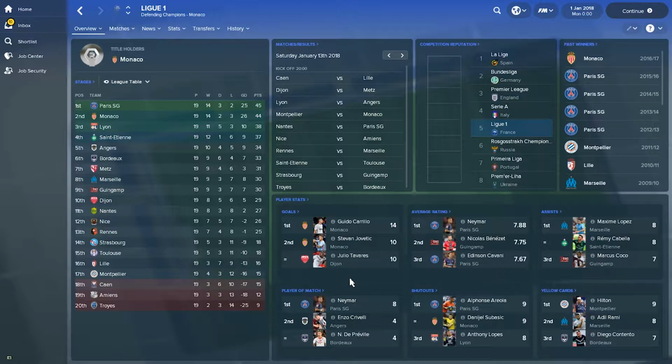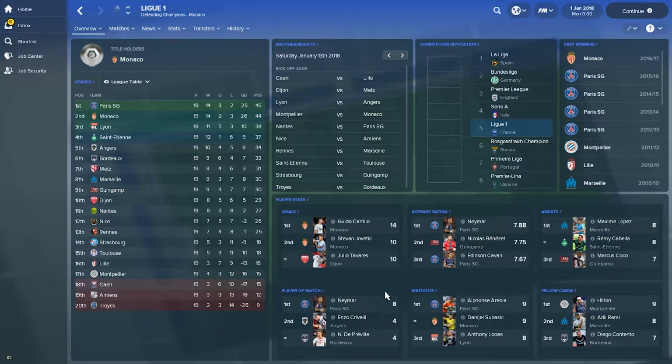Guido Carrillo is leading the goal scorers sheet with 14 goals from Monaco. Stefan Jovetic is also from Monaco with 10 goals in second place. Neymar, not surprisingly, is the best player in the league with average rating of 7.88. Maxime Lopez from Olympique Marseille has 8 assists, the same number as Remy Cabella from Saint-Etienne.